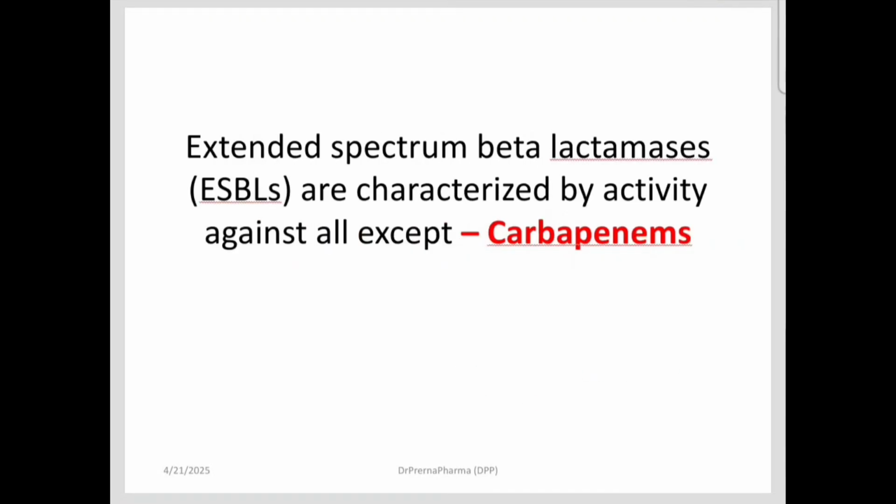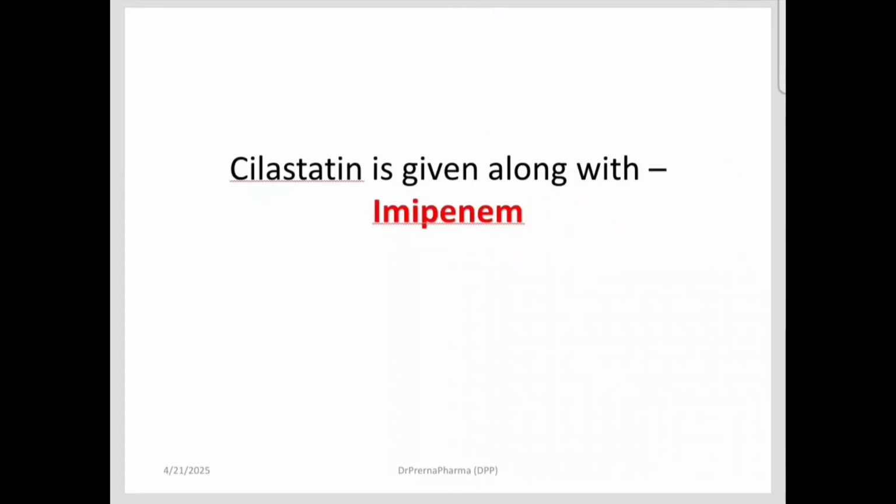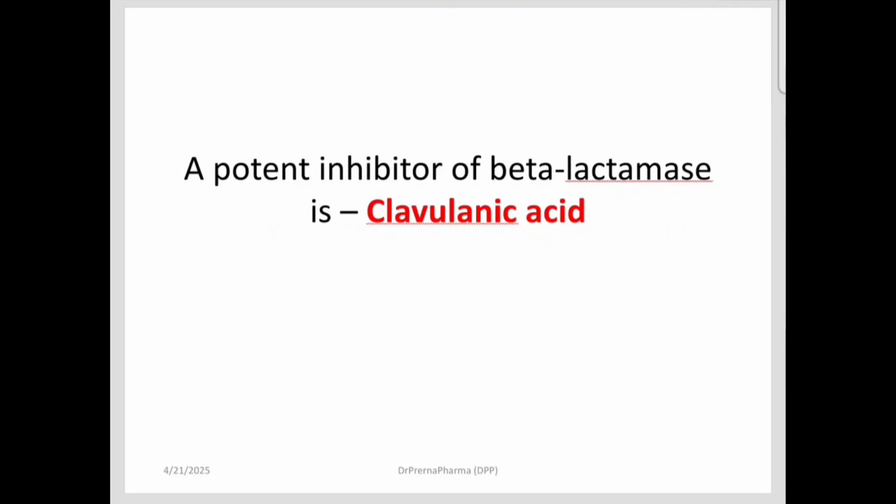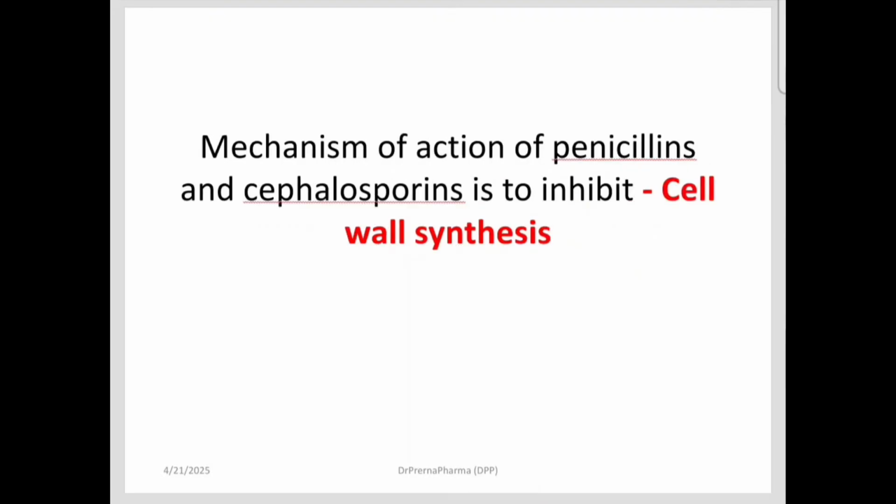Extended spectrum beta-lactamases are characterized by activity against all except carbapenems. So the extended spectrum beta-lactamases are not effective against carbapenems. Cilastatin is given with imipenem. This we have seen. Cilastatin combines and increases the action of imipenem. Vancomycin inhibits cell wall synthesis. A potent inhibitor of beta-lactamase is clavulanic acid.